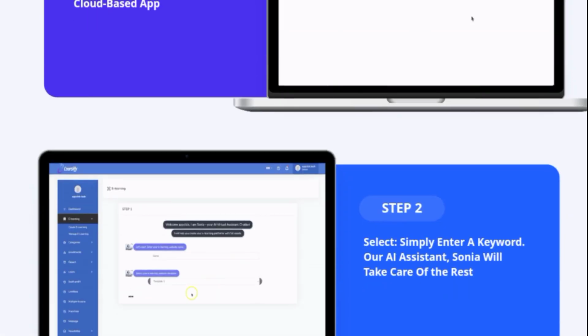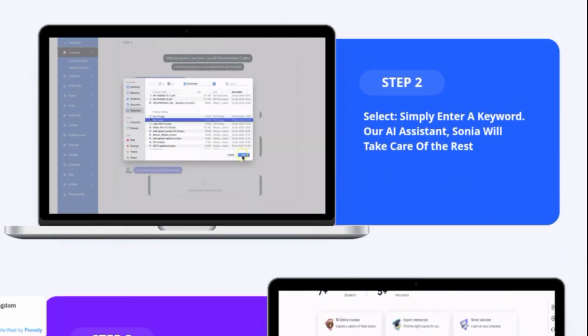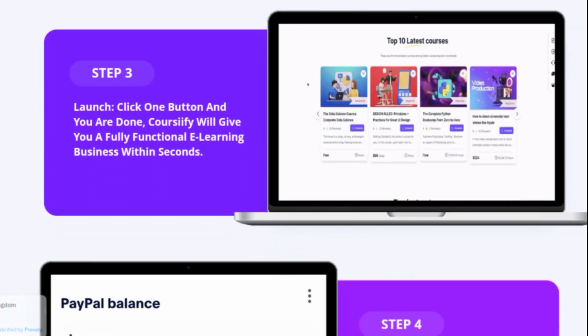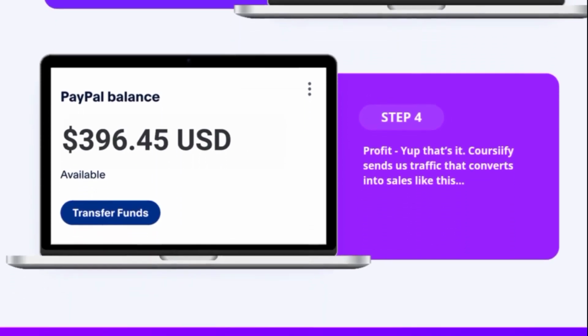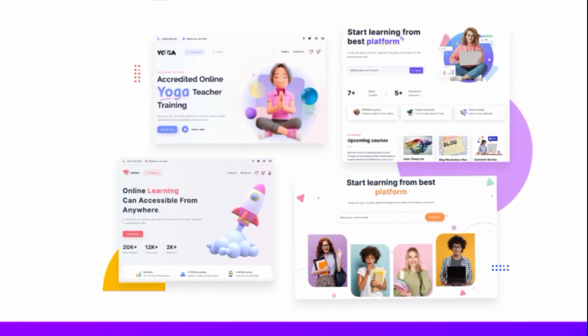How it works: 1. Log into the Coursify cloud-based app. 2. Enter your desired keyword. 3. Let our AI assistant, Sonia, work her magic. 4. Launch your fully functional e-learning platform with just one click.